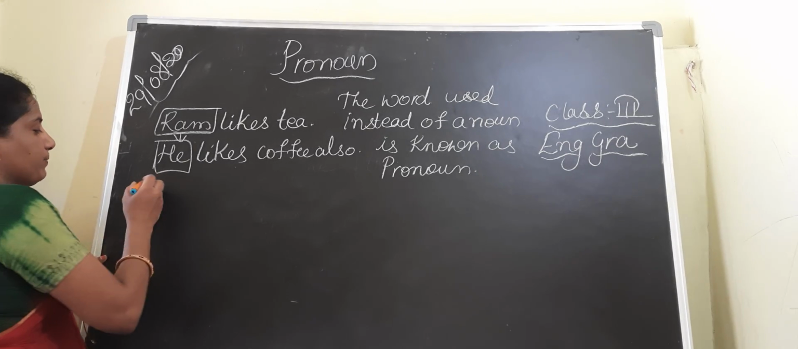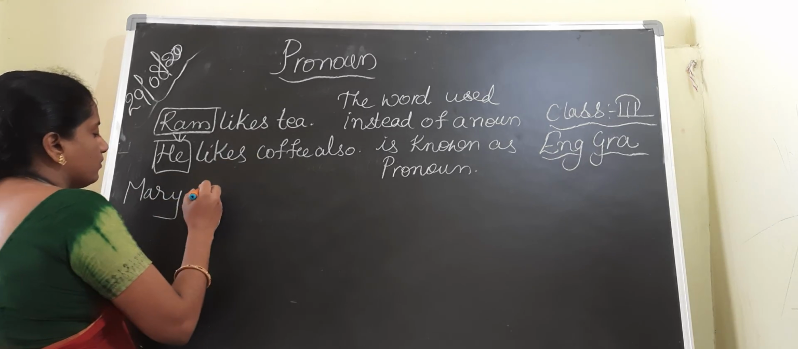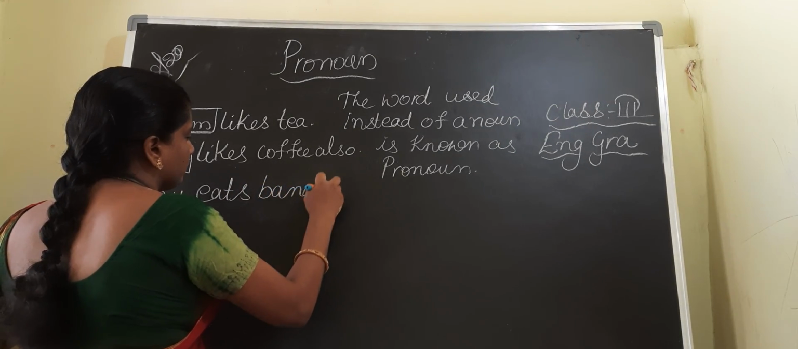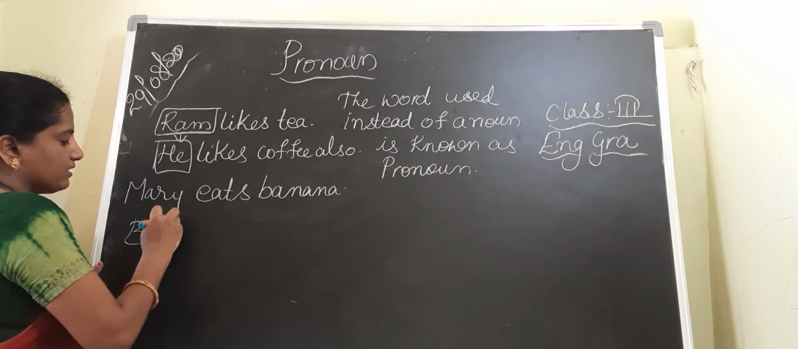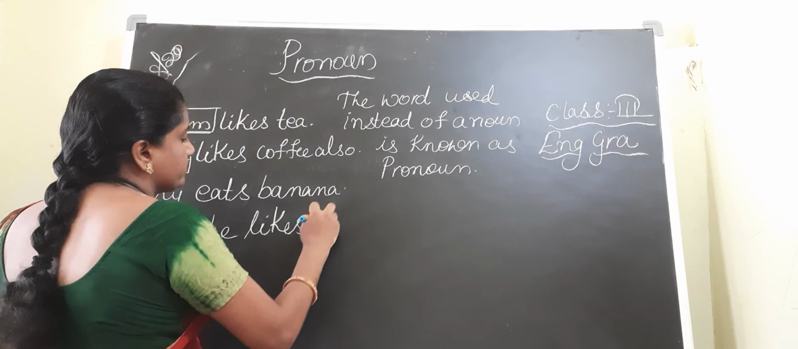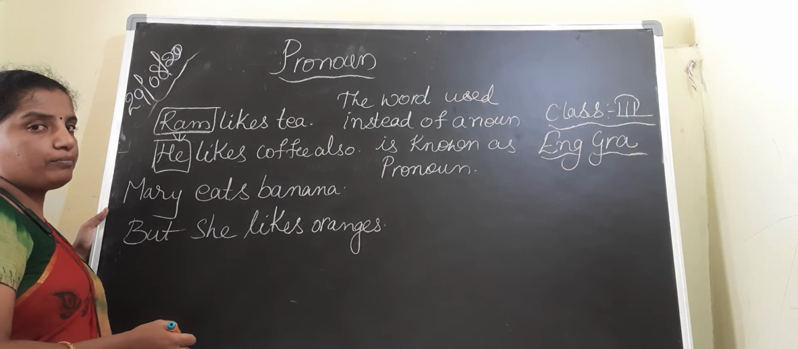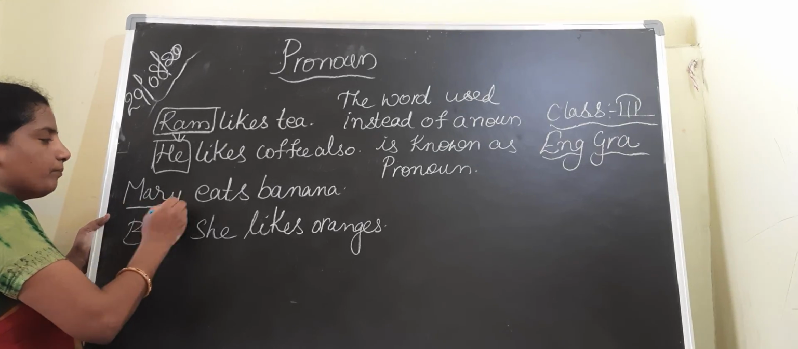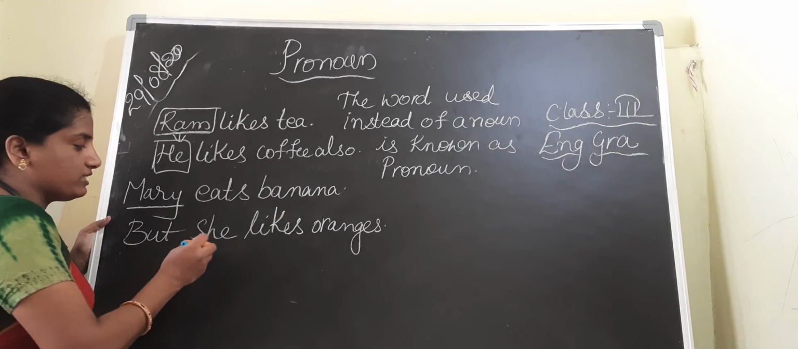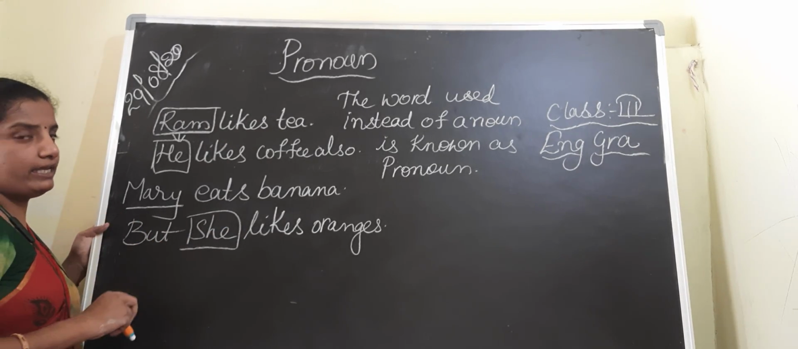Let us take another example. Mary eats banana, but she likes oranges. If you see the given two statements, here I am talking about the noun Mary. Mary eats banana, but what does she like? She likes oranges. Instead of using Mary here, I have used she. So you got the clear clarification.